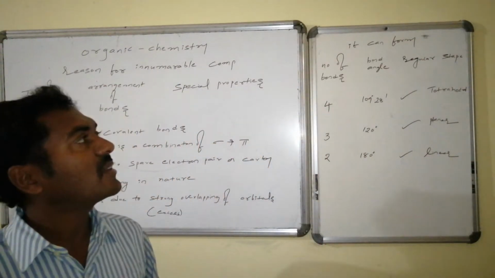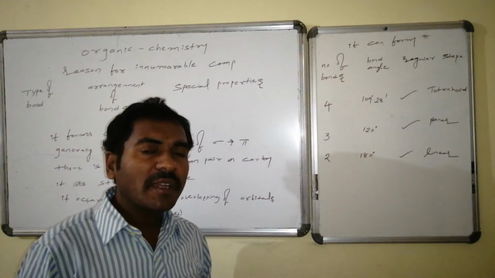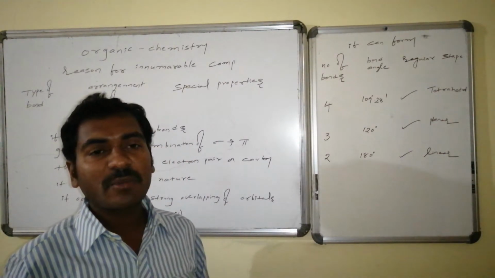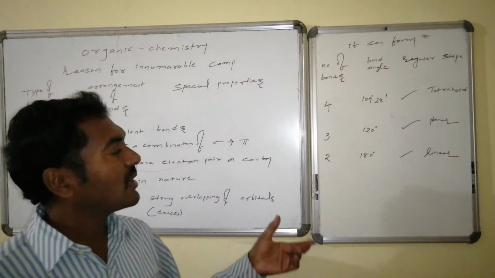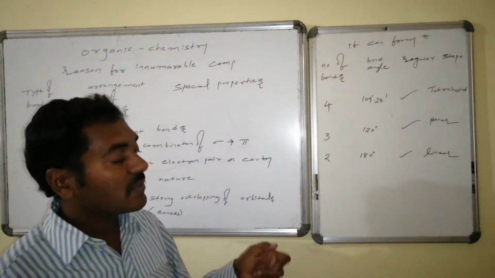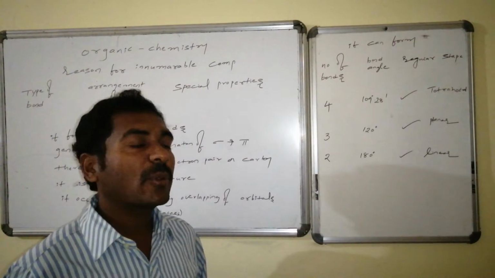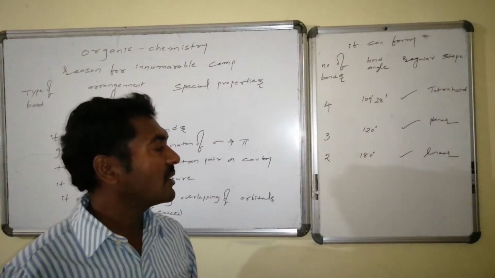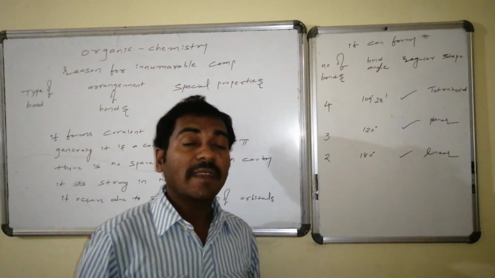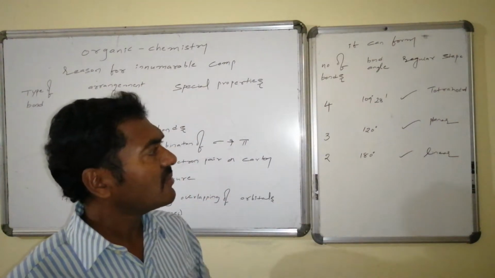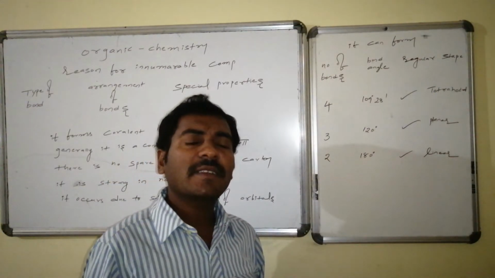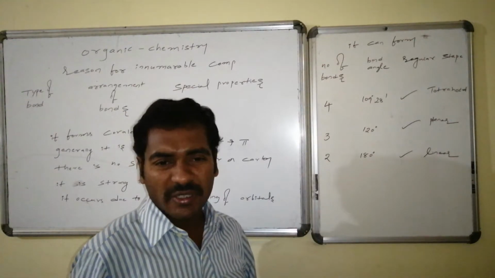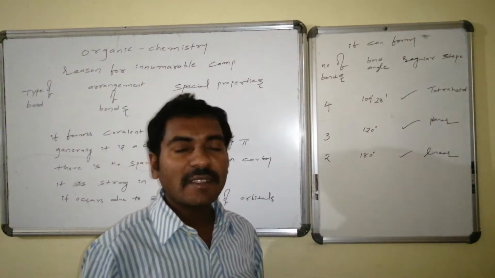It can form a variety of situations: the number of bonds may be 4, 3 or 2. These are all sigma bonds. If it forms 4 bonds, there won't be any pi bonds. If it forms 3 bonds, there will be one pi bond. If it forms 2 sigma bonds, the remaining 2 are pi bonds. Everywhere a constant bond angle is maintained, whether it forms 4 bonds or 2 bonds.